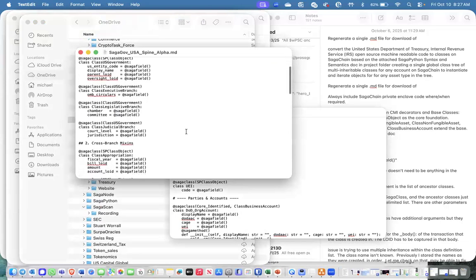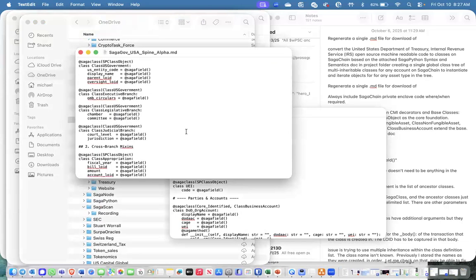Here's a canonical government spine that takes all of those classes created through all those efforts. So we now have all 3 branches of the federal government, all open machine readable code, turned into classes, and they're all individual class trees by department, connected based on the ontologies or the mappings applied in the files.